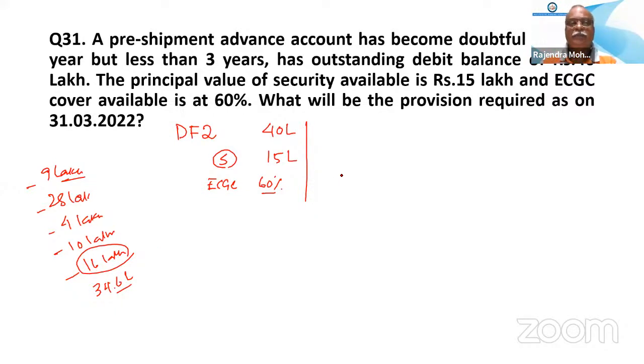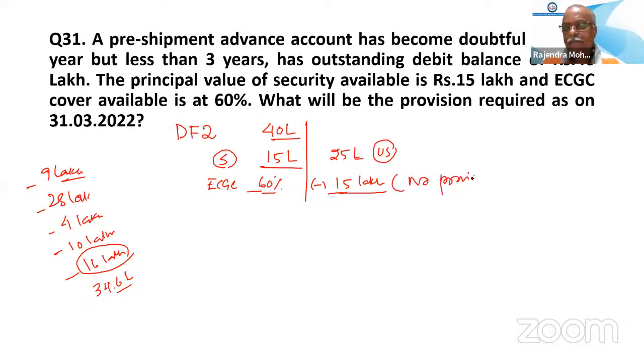So simple thing. 40 lakh is outstanding, 50 lakh is security. So 25 lakh is unsecured after reducing the security. And ECGC cover will be given on the unsecured part, because on the secured part they will not give. So 60% of 25 lakh is 15 lakh. So 15 lakh is the ECGC cover on which no provision is required.